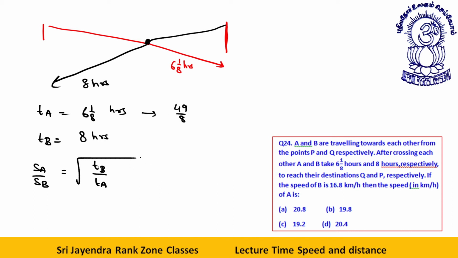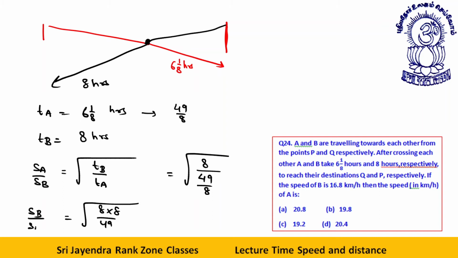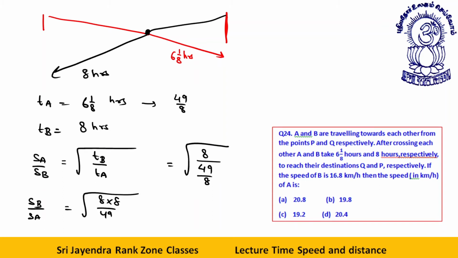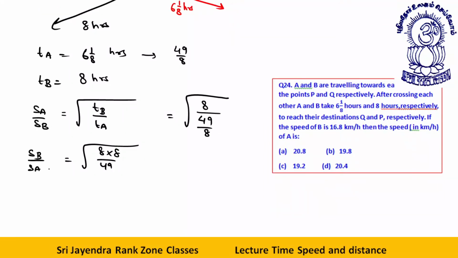So this becomes the square root of 8 upon 49 by 8, that is, 8 into 8 by 49. Speed of A by speed of B is 8 by 7. This is your answer. 8 by 7 is the ratio of speed.